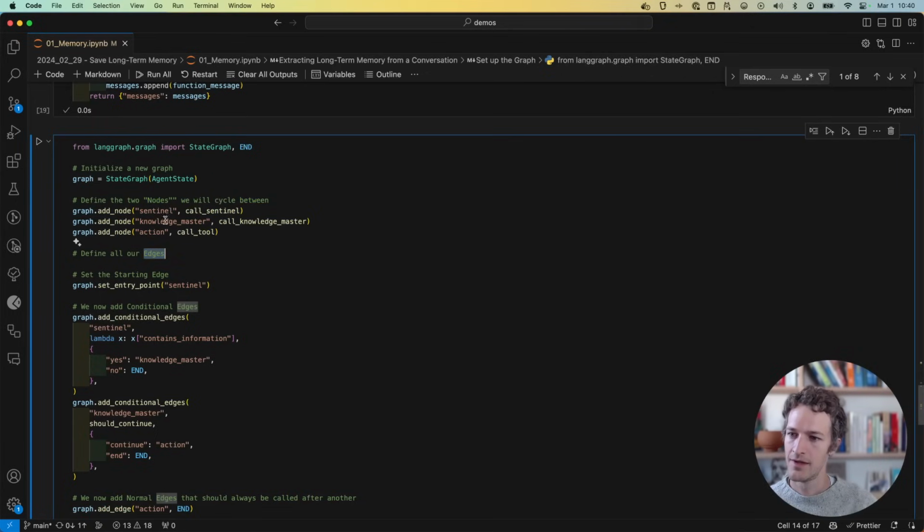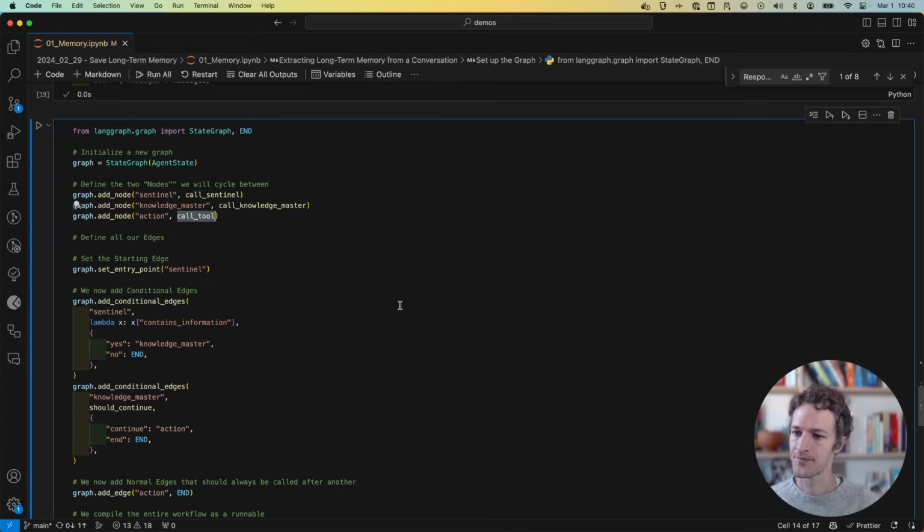We've got three different nodes here. The Sentinel: that is, hey, does this have any information? We've got the knowledge master: we know this has information, so how do we want to save it? And then we have actions, once we know, hey, you're updating this, you're deleting this, and you're creating this. These are the actions that we need to do the tool calling.